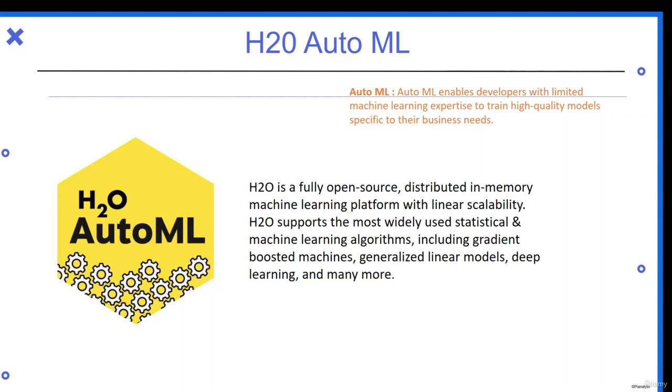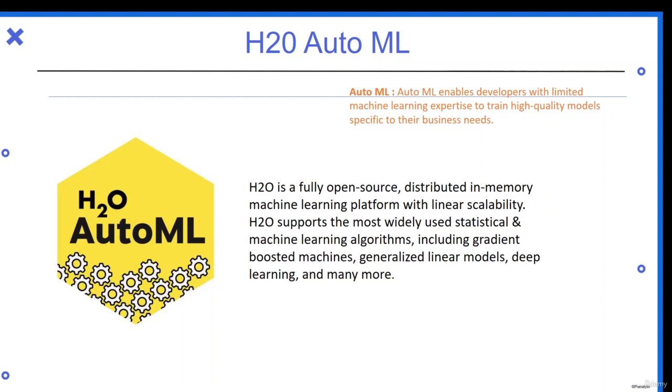We will be seeing how automated machine learning code is different from machine learning, and how easy it is, in our upcoming sections. First, let us have a look at which automated machine learning library we will be using. So we will be using H2O AutoML.